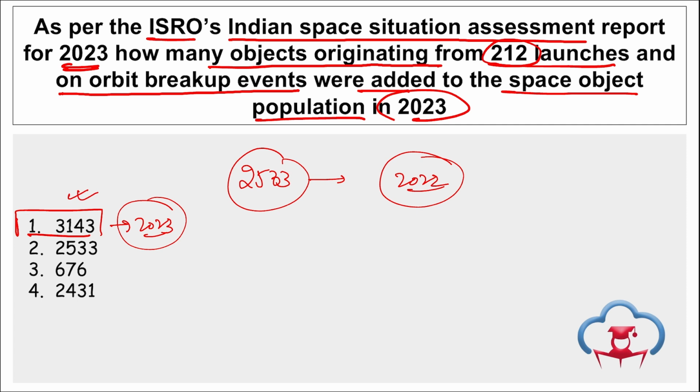Since the beginning of the Indian space era, a total of 127 satellites have been launched till 31st of December 2023, and the number of operational satellites owned by the government of India is 22 in low earth orbit and 29 in the geosynchronous earth orbit, correct? Apart from this, if we look at the data of 2533, what is this 2533? These are the space objects that were added into our orbit in 2022, correct?